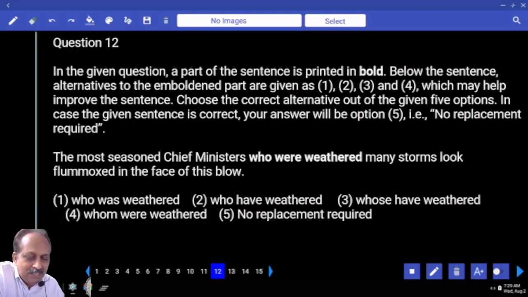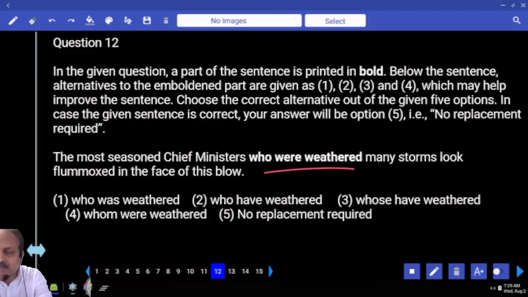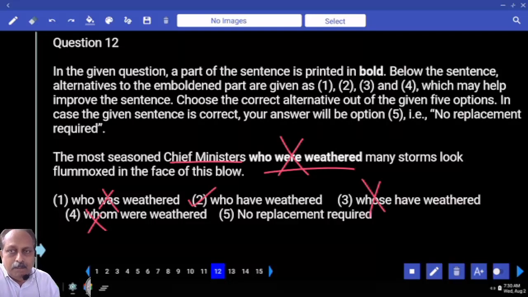The most seasoned chief ministers who were weathered, first of all you have to know it is wrong. What is the subject over here? Chief ministers, plural, so mark it wrong. Who have weathered, hold that one. Can you use the relative pronoun whose? No. Whom? No. So what is the answer here? Who have weathered. And which tense is that? Present perfect tense.